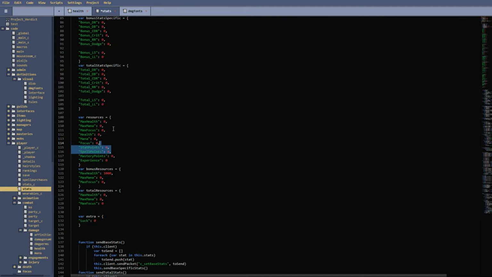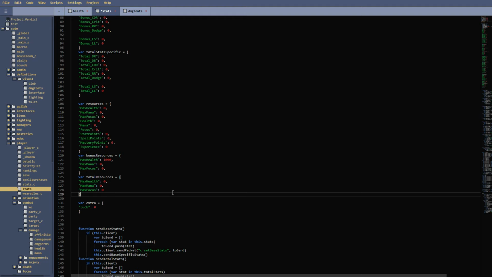And here we have resources. So resources is a little bit strange because I was working on this recently. And extra you can ignore down here. This is a relic from like literally 7 months ago.